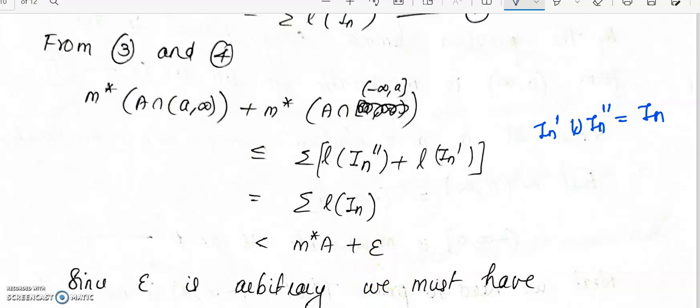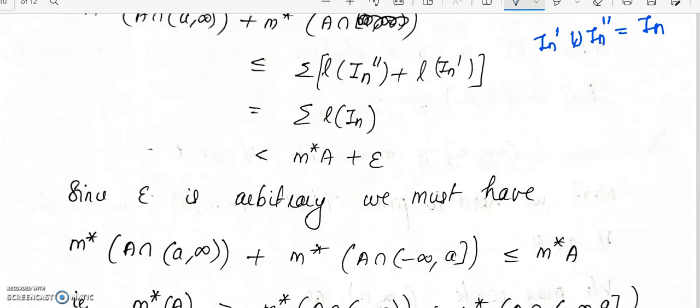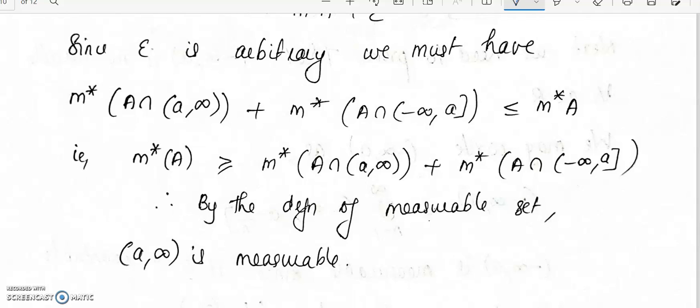Now this will hold for all epsilon greater than 0. Since epsilon is arbitrary, letting epsilon go to 0 we get the required result: M star of A is greater than or equal to M star of A intersection A to infinity plus M star of A intersection minus infinity to closed A.